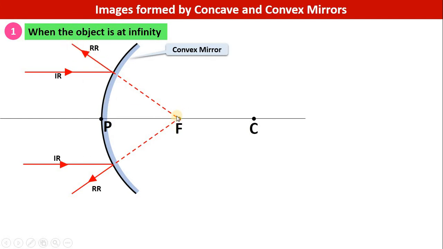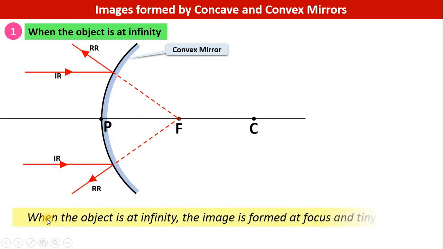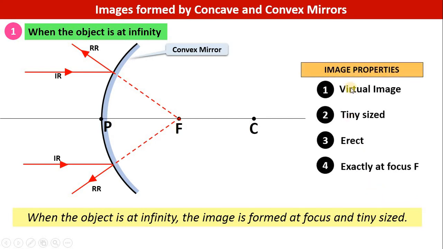Thus we can say that this point F is the point of intersection of both of these reflected rays. Therefore this is the image, and we can say that when the object is at infinity, the image is formed at the focus and it will be tiny sized. The 4 properties of image are these. It's a virtual image because the intersection of reflected rays is virtual, not real. That's why the image is virtual. Size is tiny. It is an erect image actually. That will be clear in the second case. And the image is formed exactly at the focus. So now let us go to the second case and we'll verify that the image is indeed erect only.